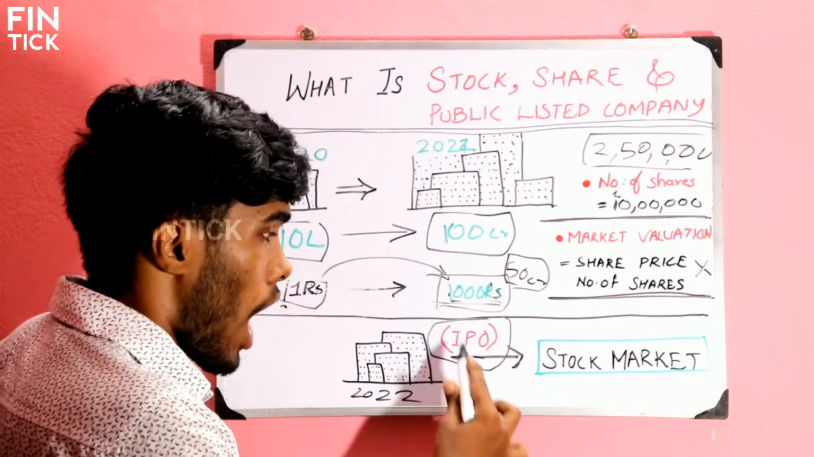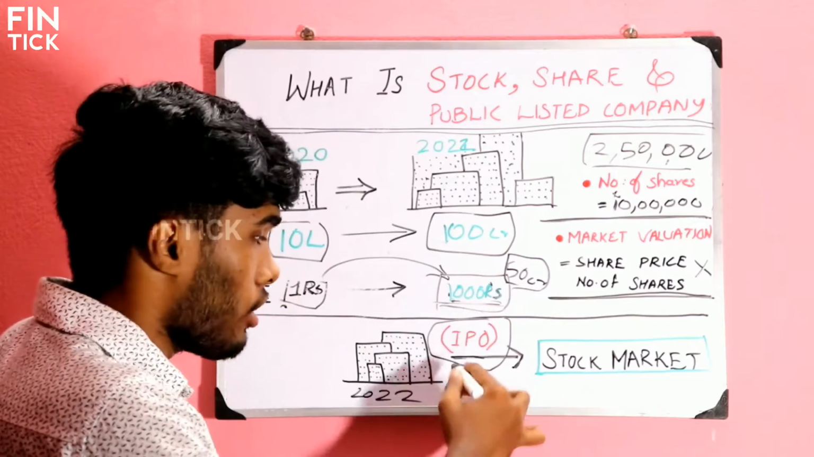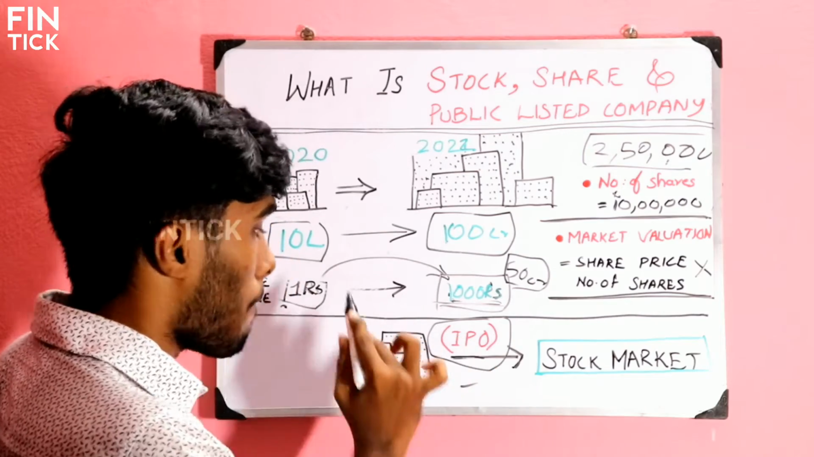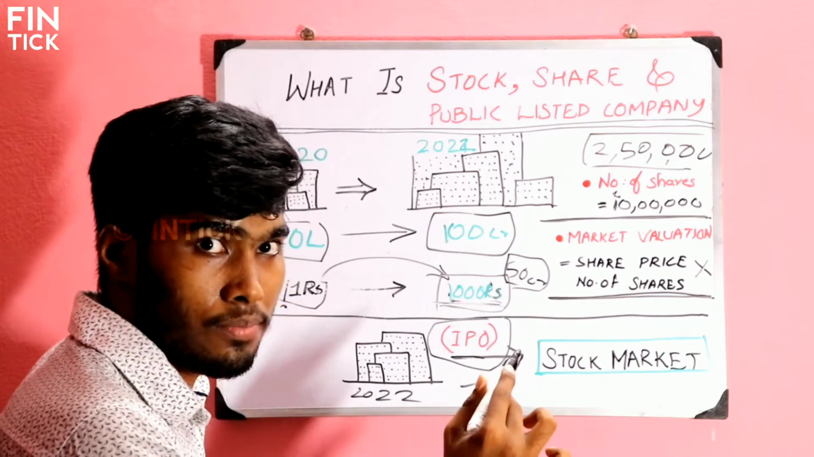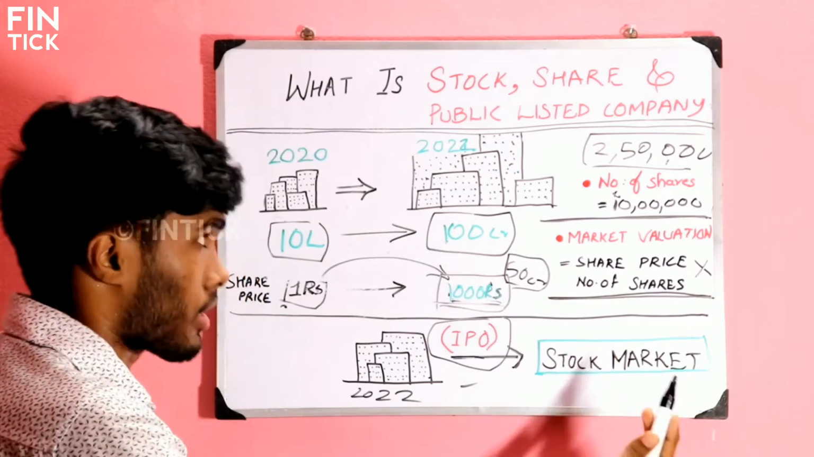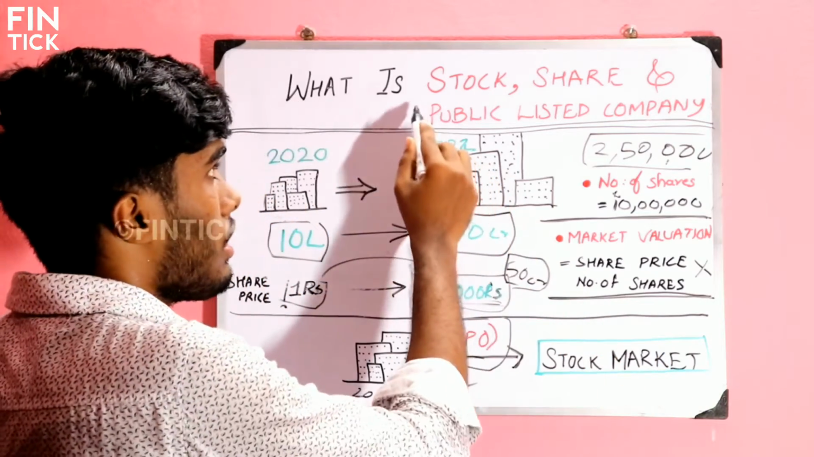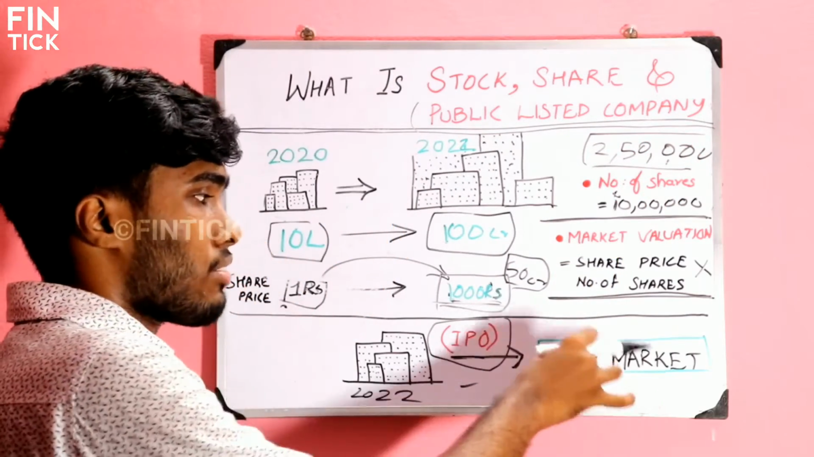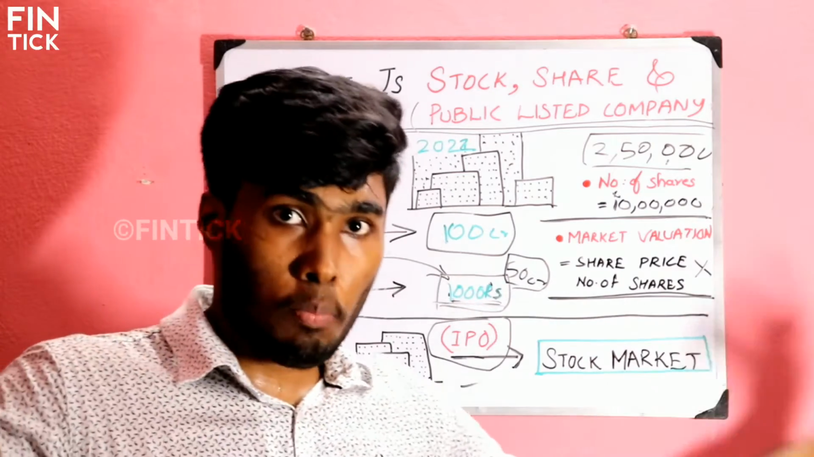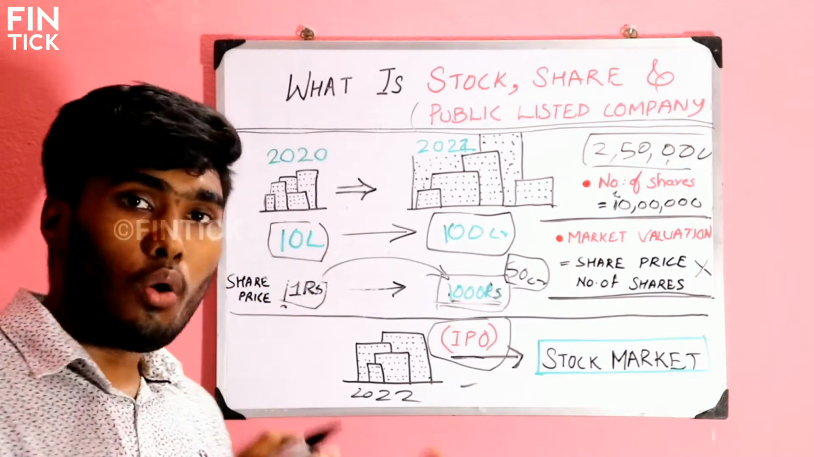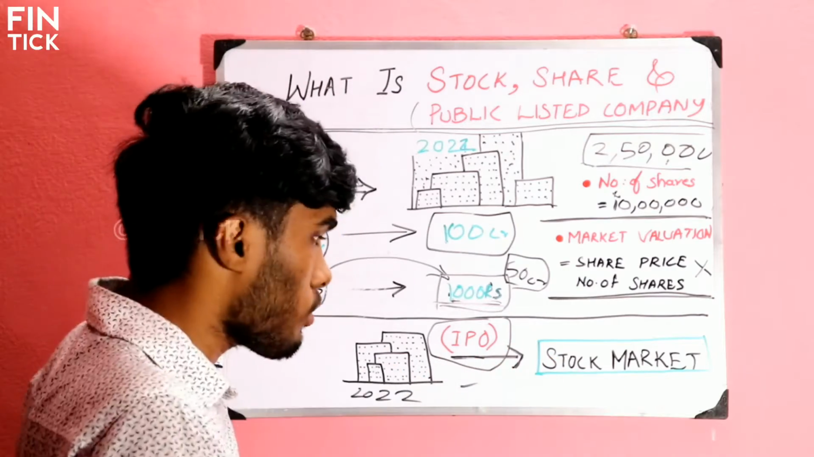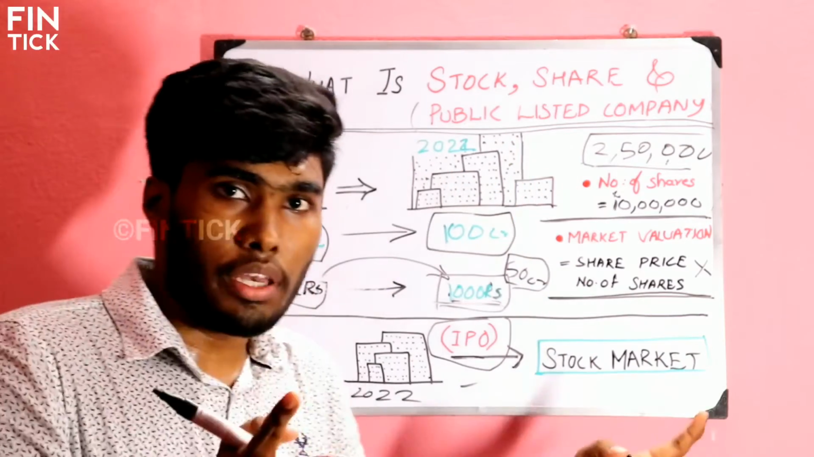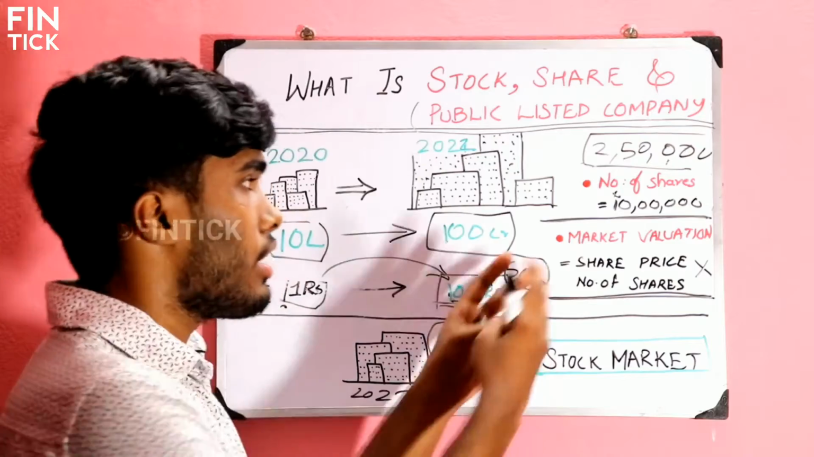So what you can do? First, you have to do an IPO, initial public offering, and if you pass that, you can get into the stock market. You can list your company as a public listed company in the stock market. After that listing, your company will be named a public listed company. Why? Because your company is listed in the stock market and it is available for the public to buy the shares. Now the public can come to the stock market and search your company, analyze this company, and if they are willing to invest in your company, they will buy your shares.